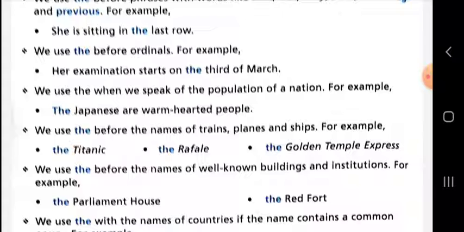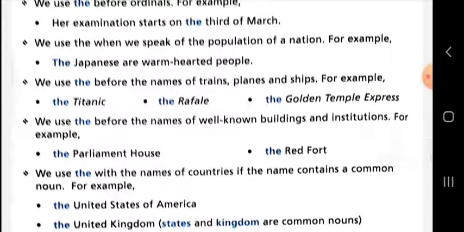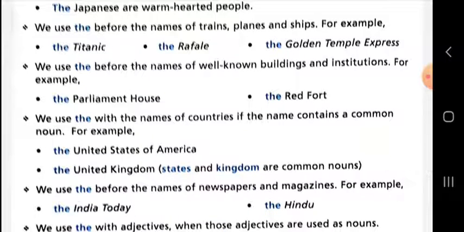We use "the" before the names of well-known buildings, or you can say the historical buildings or institutions. Those that are historical, those that are very old, then we need to write "the" before their name. The Parliament House, the Red Fort. These are the examples. We use "the" with the names of countries if the name contains a common noun. If the name of any country contains a common noun, then we need to add "the" before it. The United States of America, the United Kingdom; state and kingdom are common nouns.